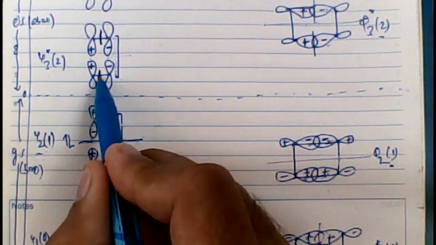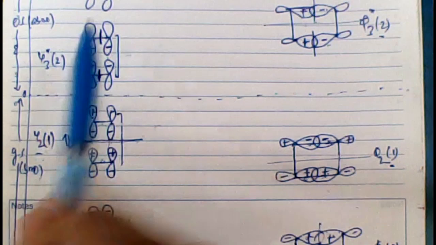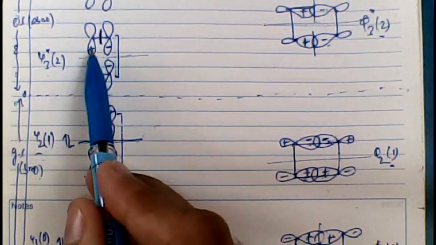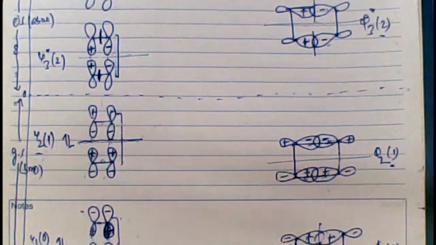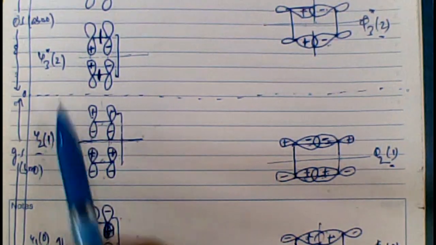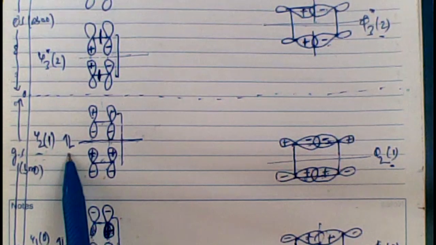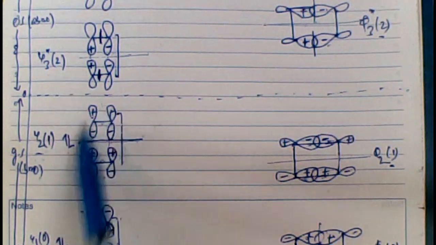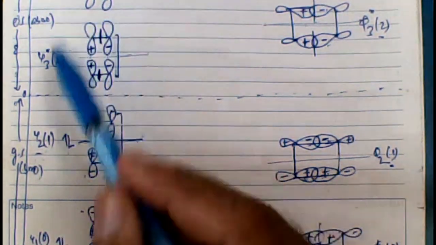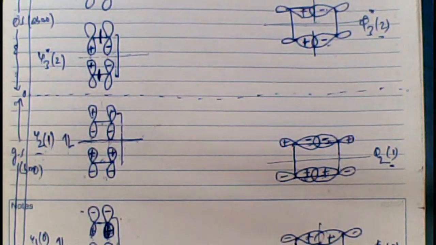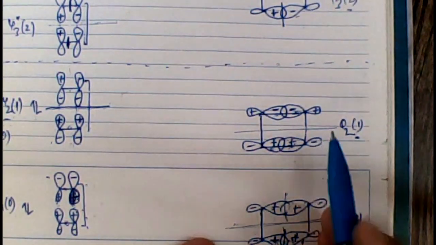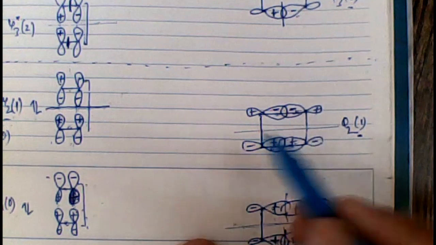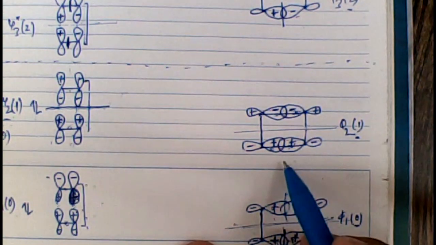Similarly, a node in the second ethene molecule, but there was no node between them because this was facing a bonding overlap here, and this is facing a bonding overlap here, right? Therefore, in the case of the reactant, Psi2 is kept below Psi3 star; this is the shape of Psi2 and this is the shape of Psi3 star. And differentiate this from the product that we have achieved. In the case of the product, once these two pi orbitals interacted, it is the bonding overlap between the ethene molecules.